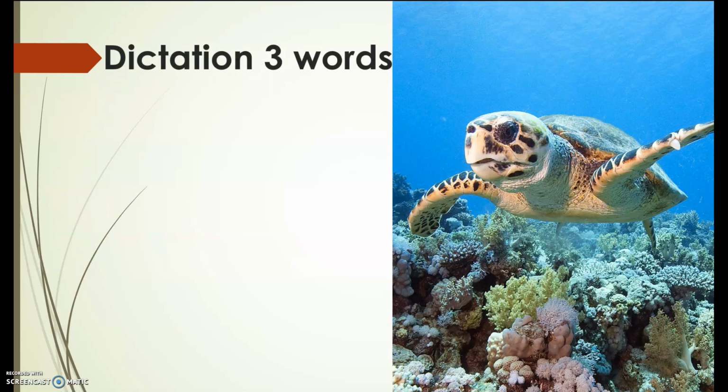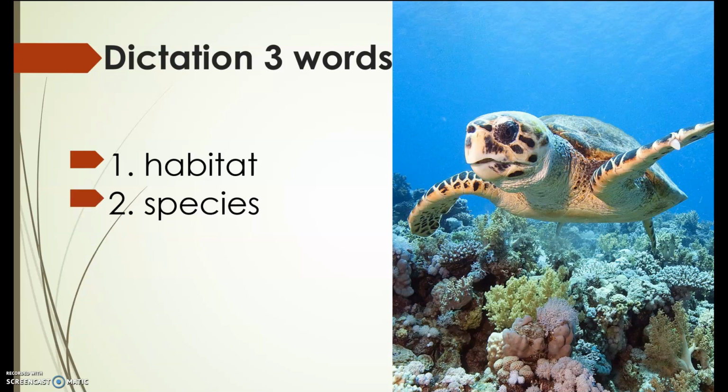Now let's read again from our dictation. Let's read together and spell together. Habitat. H-A-B-I-T-A-T. Habitat. Very good. Number 2. Species.